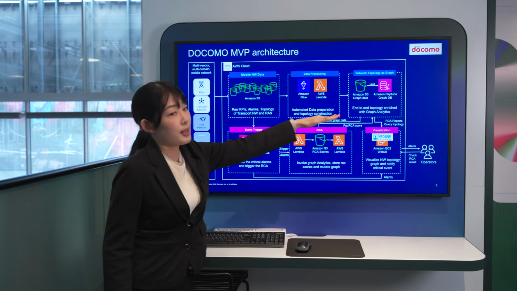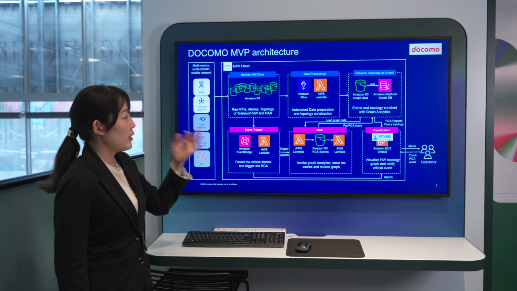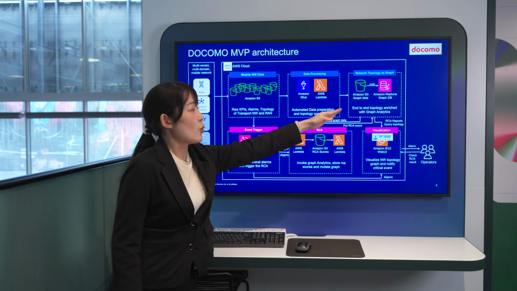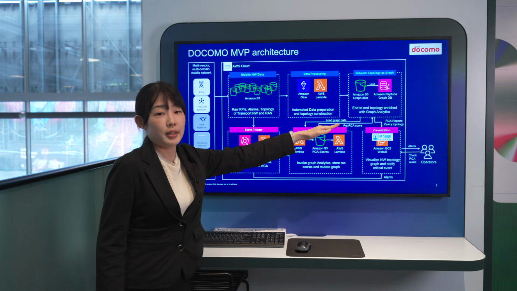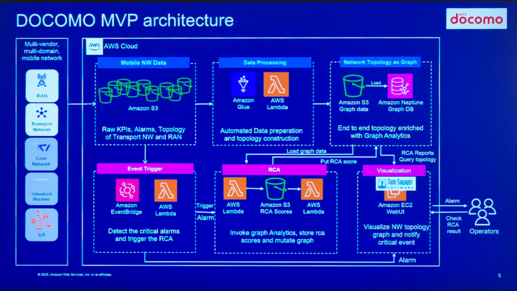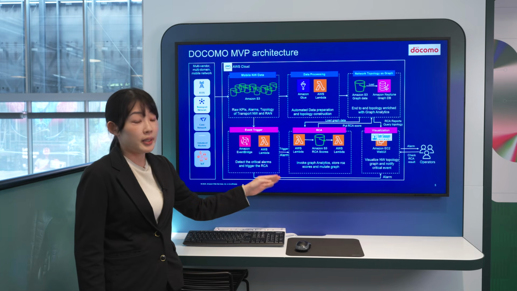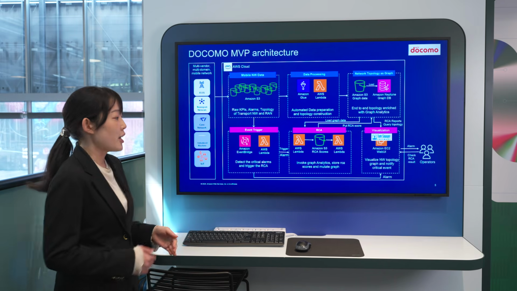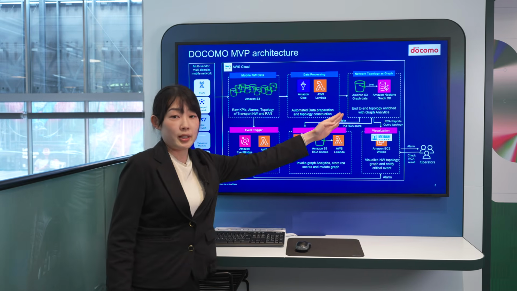So here is a data processing pipeline where we are using Glue and Lambda for the ETL. Then we store all of the data in the graph database. And here is a root cause analytics pipeline. This is on demand. So when critical alarms are detected, then root cause analytics is executed. This invokes graph analytics, stores RCA scores as a result, and updates the result to the graph database.